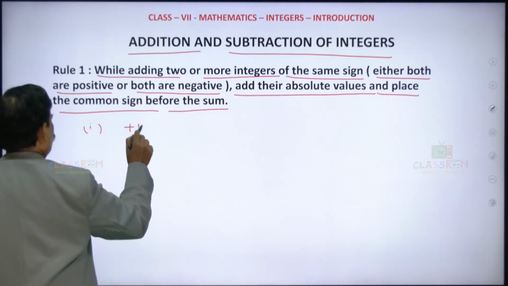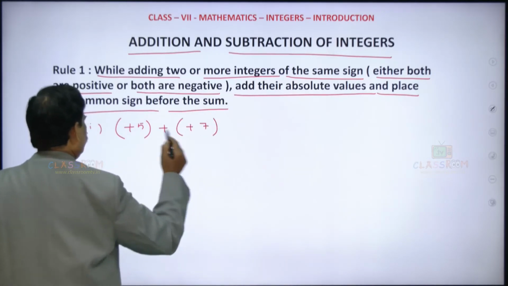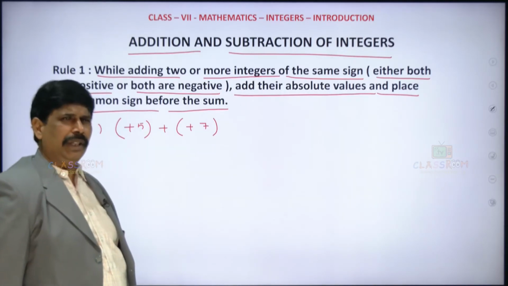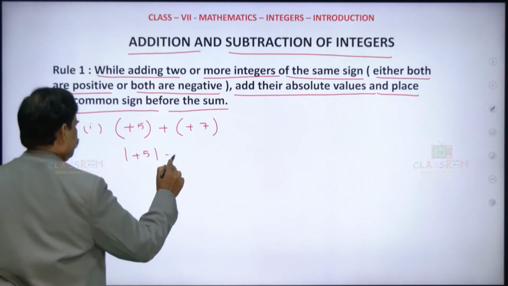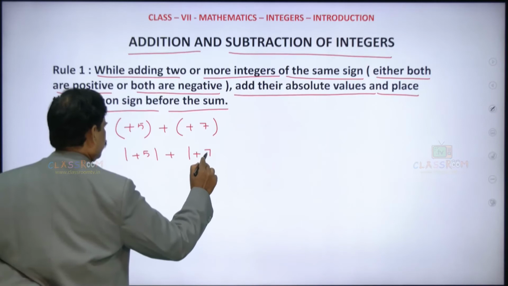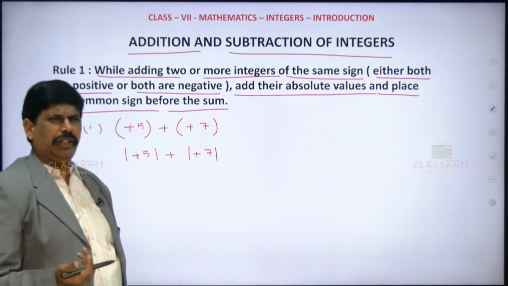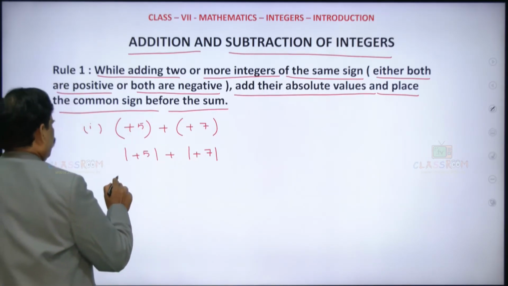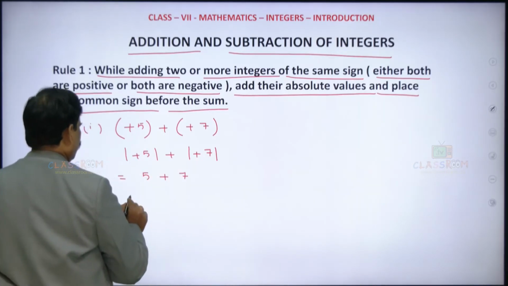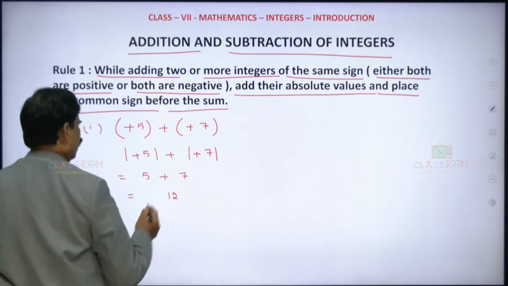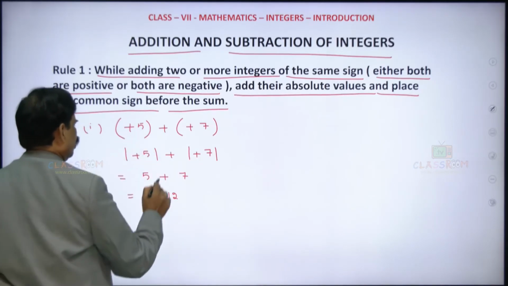I want to add plus 5 to plus 7. What we have to do here is take the absolute value of plus 5 and keep this positive sign. You know what the absolute value of plus 5 is? That is the modulus. What is the modulus of 5? It is 5. So this is 5 plus this 7. 5 plus 7 is 12, and keep the same sign. Both are positive, so it is plus 12.